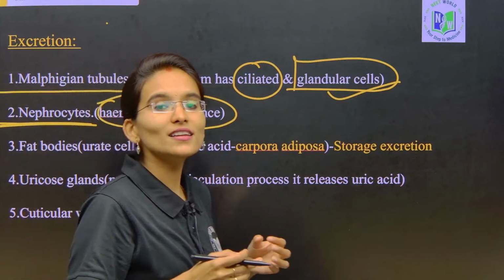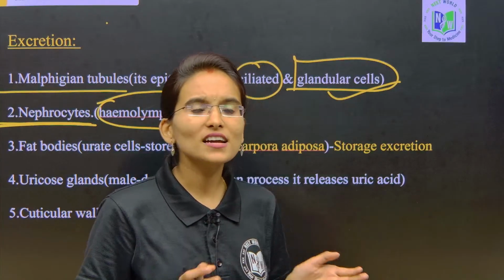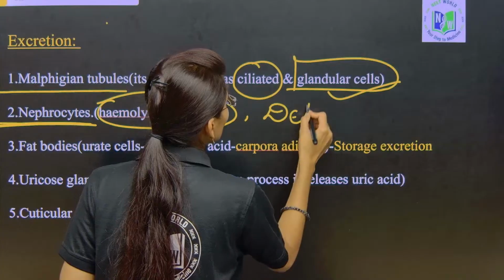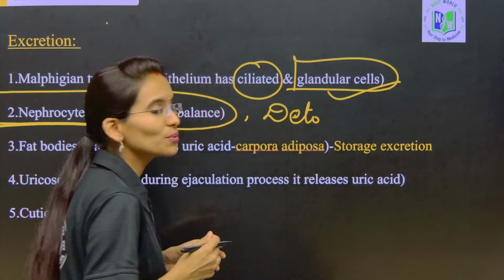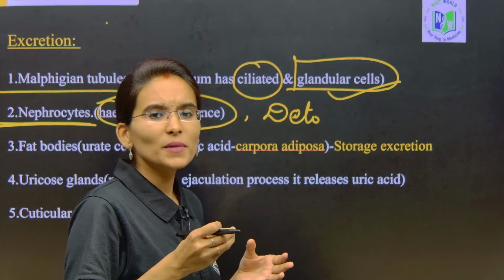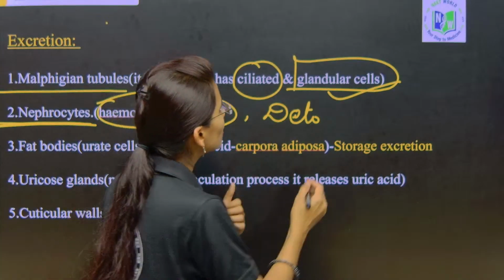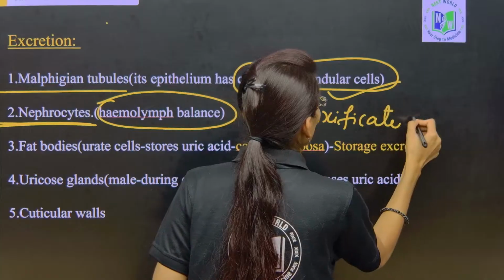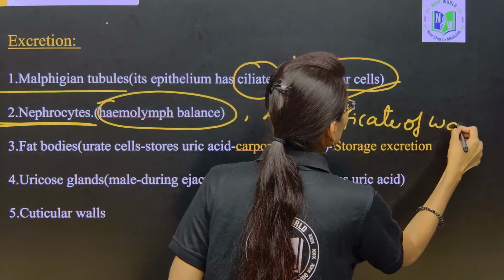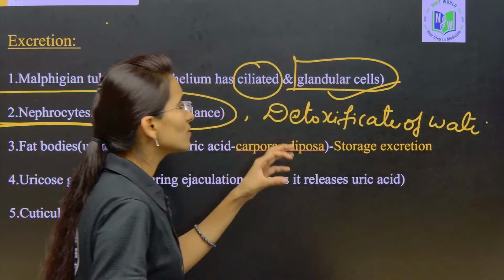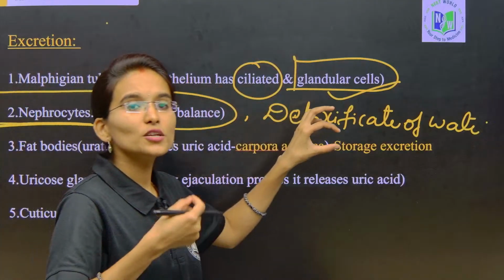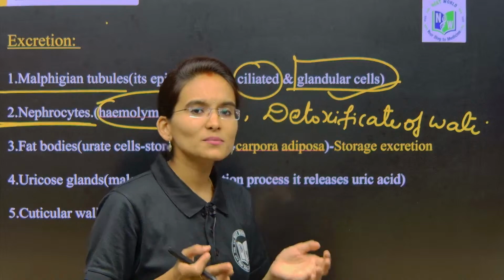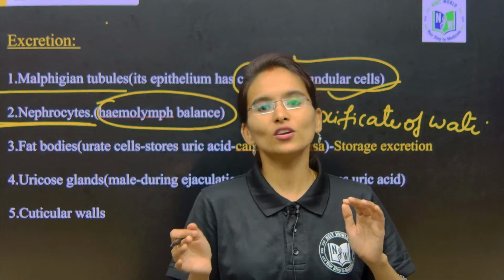They maintain the balance of the hemolymph, and sometimes they also act as the major center for the detoxification of waste materials. Its major function is to maintain the hemolymph balance.